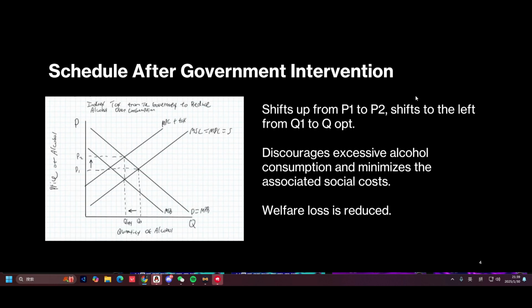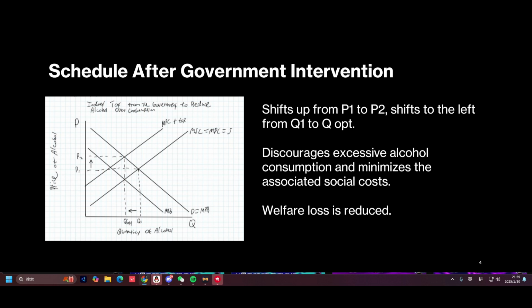And here's the schedule after the government intervention. So in this graph, the indirect tax increases the price of alcohol from P1 to P2, leading to a decrease in the quantity consumed from Q1 to QOPT. And this price increase makes alcohol less affordable, which discourages excessive alcohol consumption, and therefore reduces the quantity to a more socially optimal level, which is our QOPT.